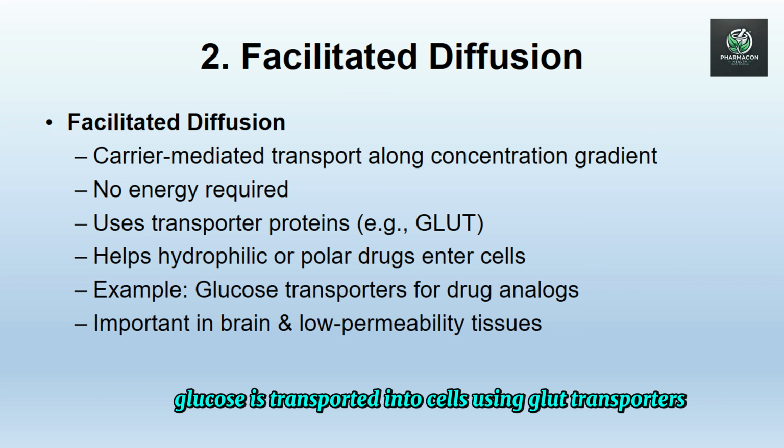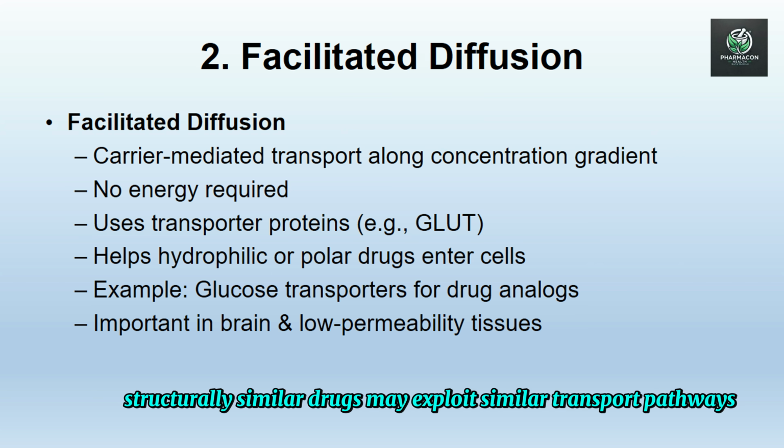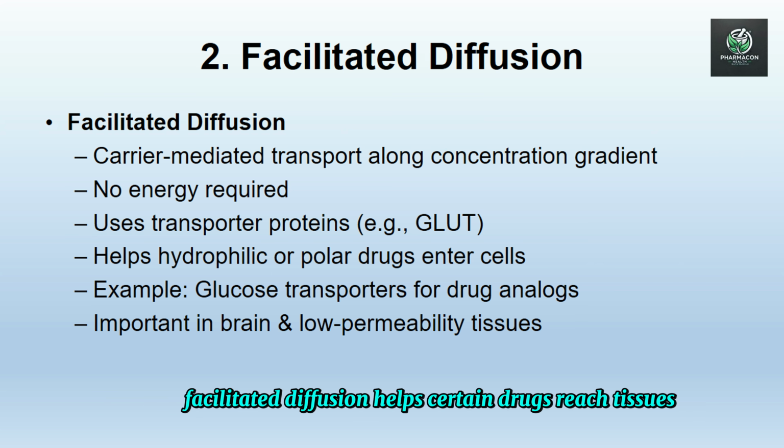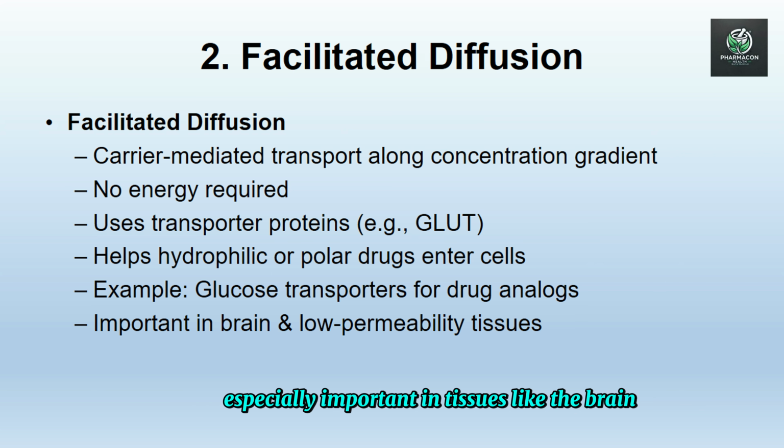Example, glucose is transported into cells using GLUT transporters, and some structurally similar drugs may exploit similar transport pathways. Distribution relevance. Facilitated diffusion helps certain drugs reach tissues even if they are not lipid-soluble, especially important in tissues like the brain, where passive diffusion may be limited.